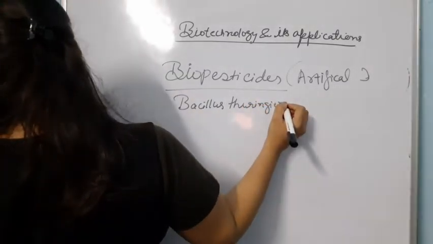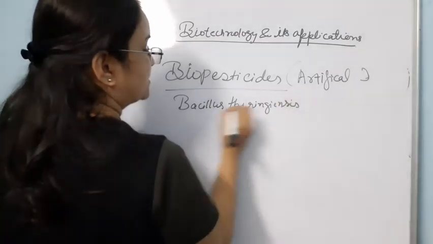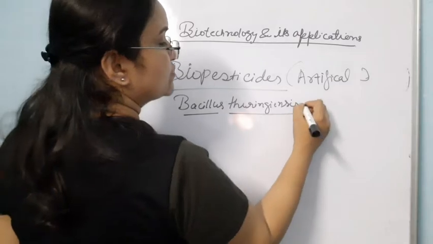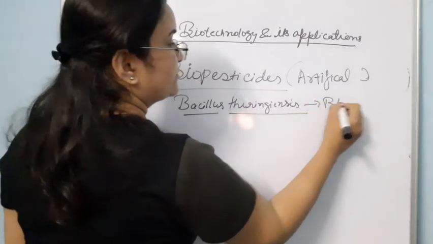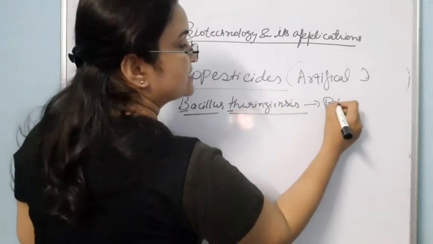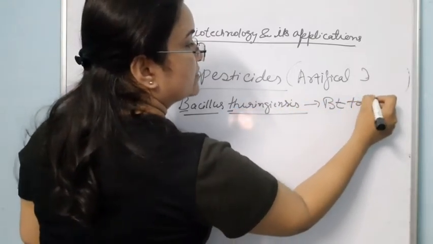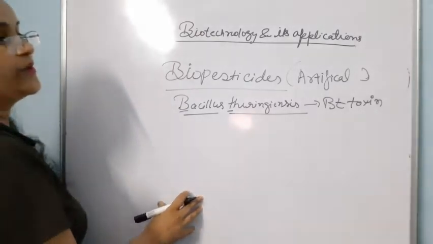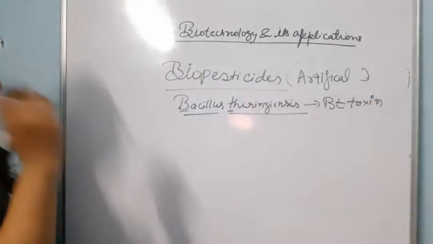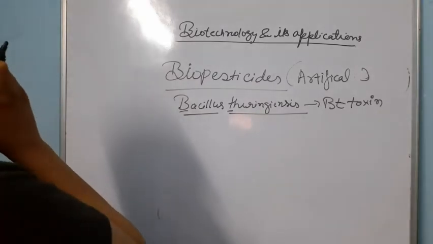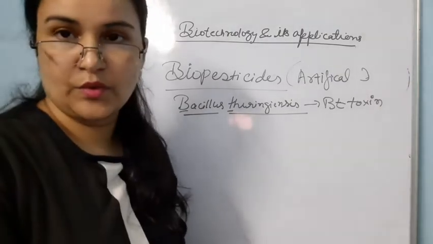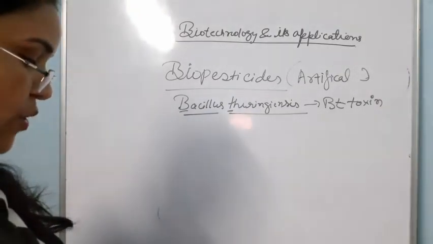Bacillus thuringiensis is a bacterium which is the source of Bt toxin. B stands for Bacillus, T stands for thuringiensis, and the toxin, which is basically a protein obtained from this bacterium, is called Bt toxin. Now here is how it is possible to incorporate it in a host plant.